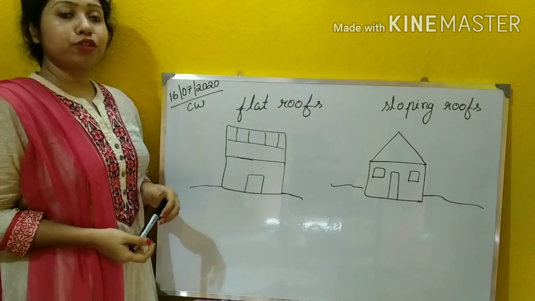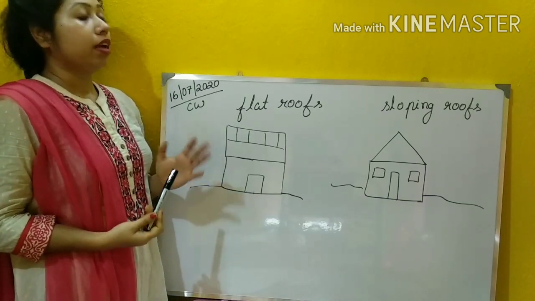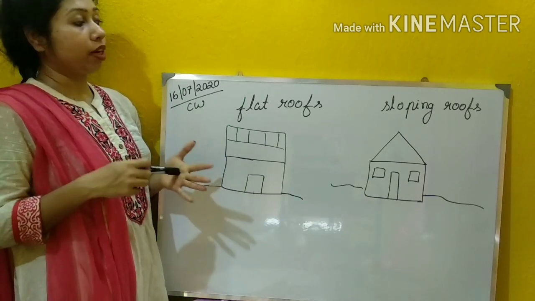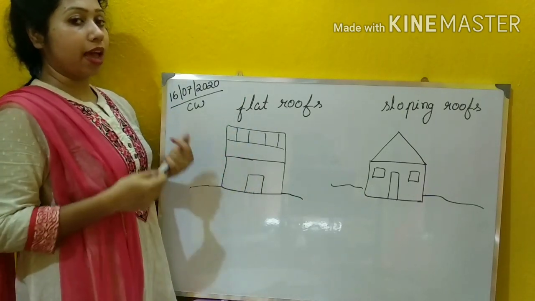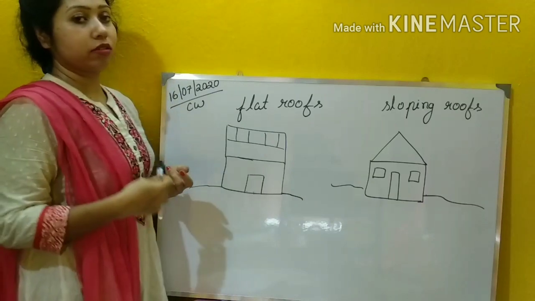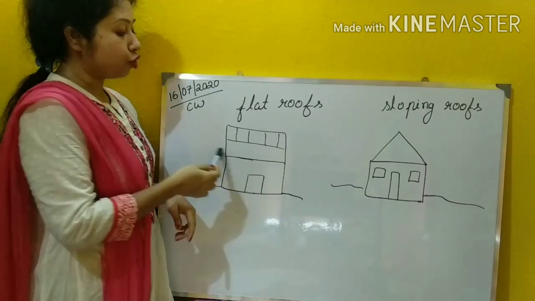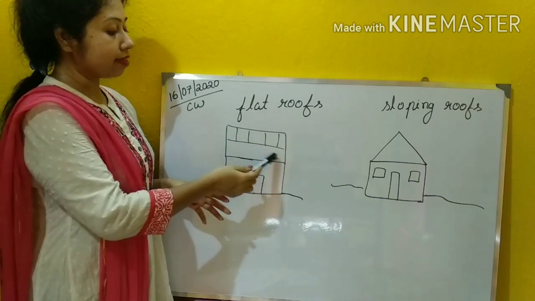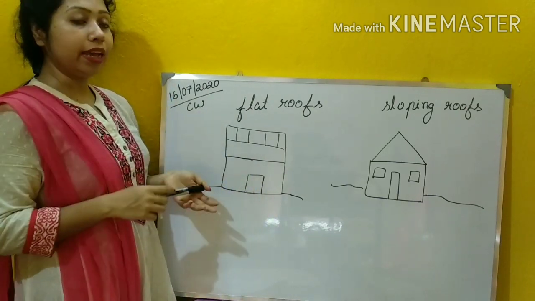So now you have understood the types of houses. Now houses have two types of roofs. What are those? Flat roofs and sloping roofs. What are these? Flat roofs means the roofs মানে ছাদটা is a flat surface, okay?